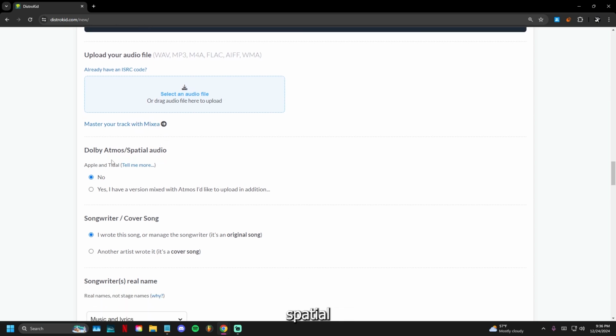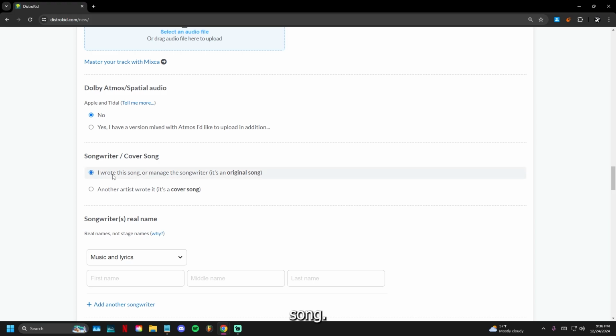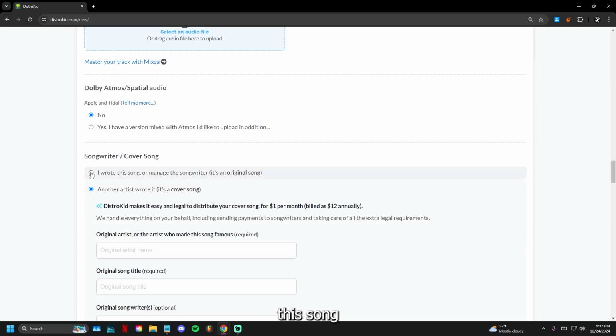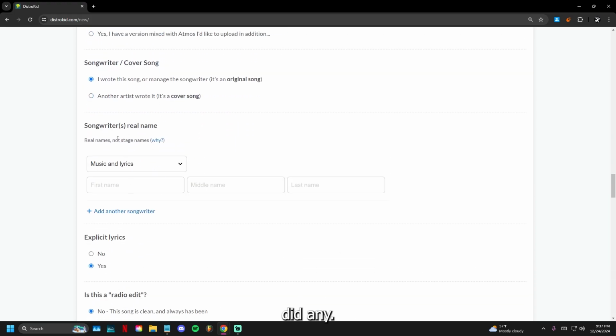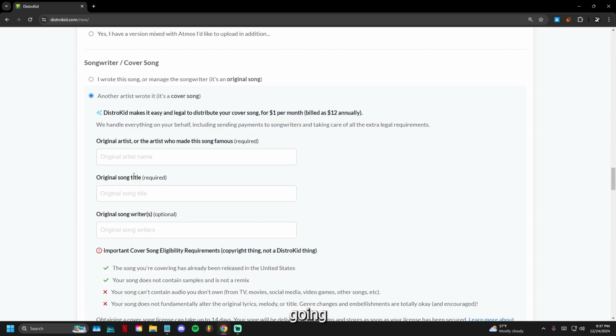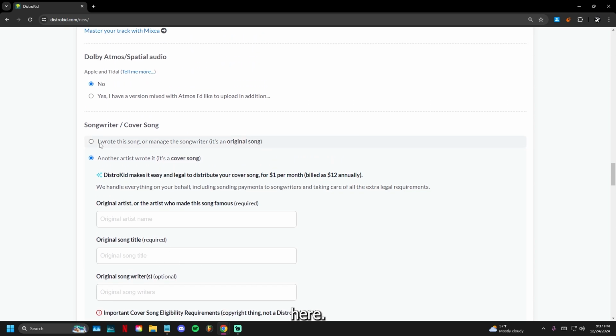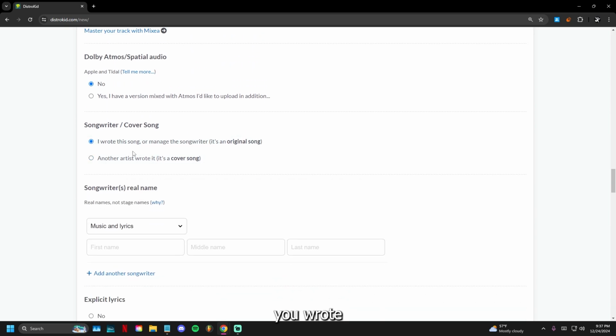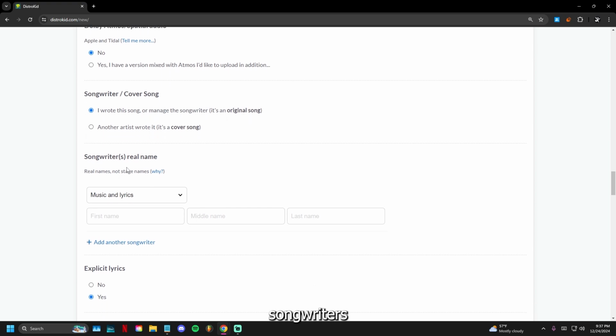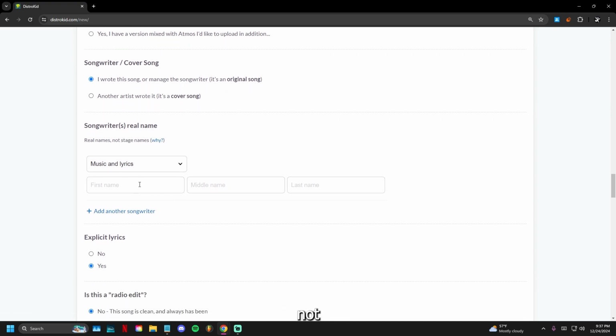So Dolby Atmos Spatial Audio. So yes, no, you're gonna click here for Apple and title, songwriter and cover song. You're gonna specify if you wrote the song or someone else did, and then if you click no, then you're gonna give their credits right here. But if you click you wrote the song, then you can click right here, songwriter's real name. So over here, you're not gonna use your stage name. You're gonna actually use your real name, and you're gonna have to be genuine about your real name,